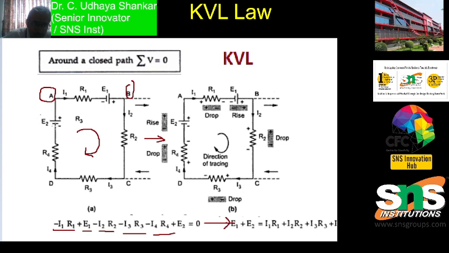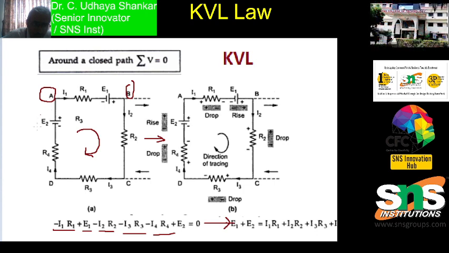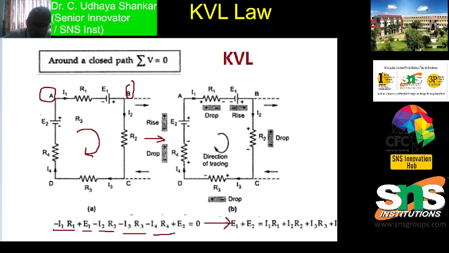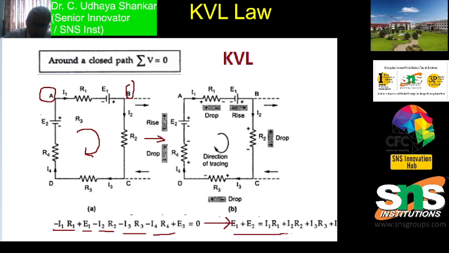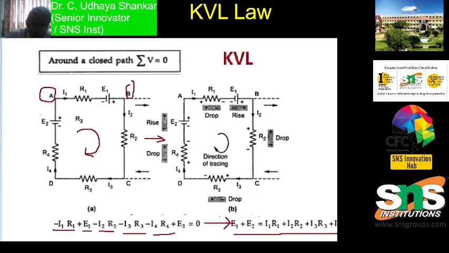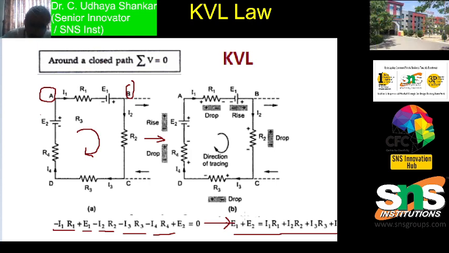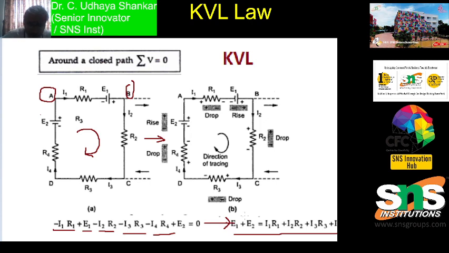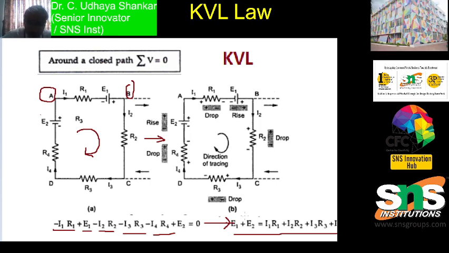Why is it plus E2? Because I am moving from negative to positive. From this equation, if I rearrange, you will get an equation like this. For example, if E1 is given and E2 is unknown, you can easily find E2. This is how KVL works in determining unknown voltage values.